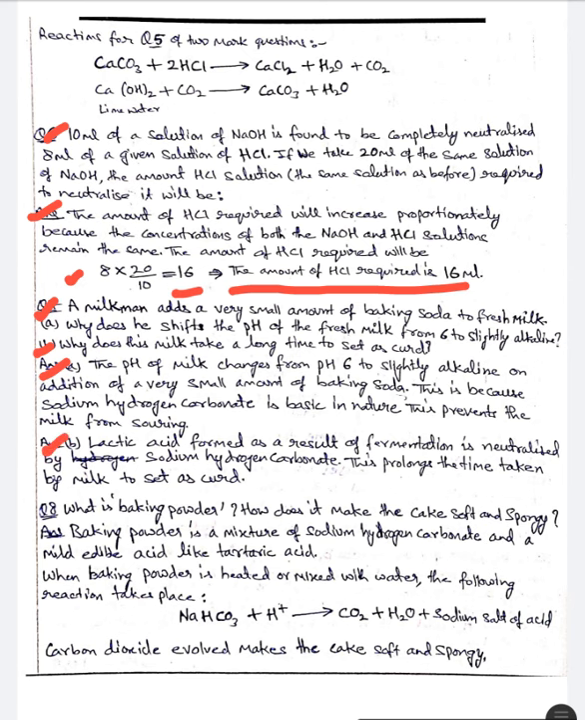The answer for part B: lactic acid formed as a result of fermentation is neutralized by the sodium hydrogen carbonate which we have added in the milk. This prolongs the time taken by milk to set as curd.